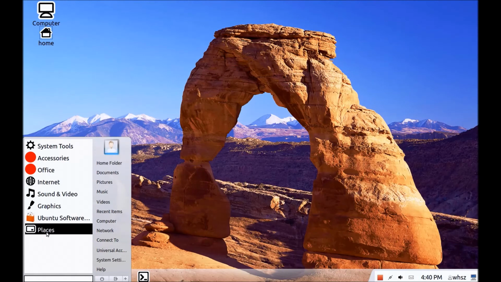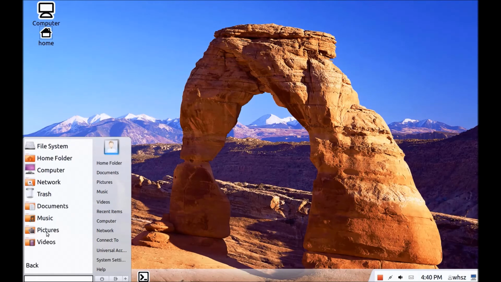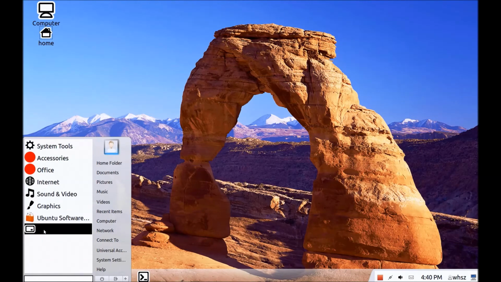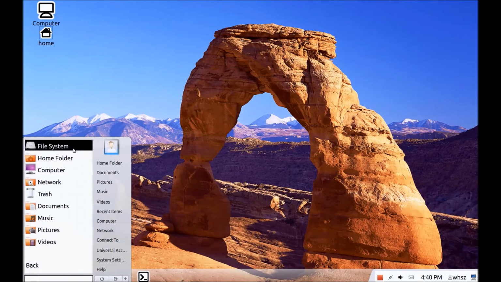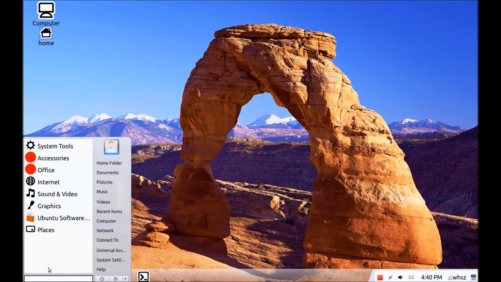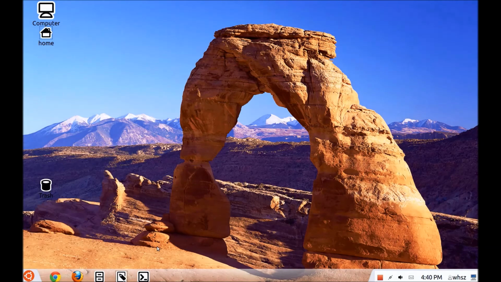Okay, places again, oops, what did we do here? Places. Oh yeah. The file system, the home folder, computer again, network, trash, documents, all of that. Well, wouldn't really need that again. I could eliminate that also, but I guess I have to have something in here. So that explains this.